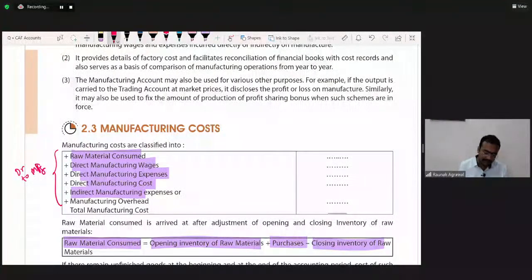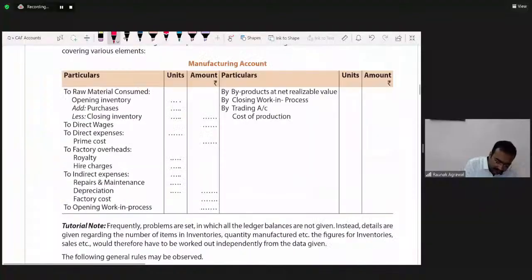So first of all, the cost is the cost of raw material. The first cost is the cost of raw material, and we have to debit only the raw material consumed. So we have opening inventory, add purchases, less closing inventory. So we will get the figure of raw material consumed. The amount of raw material that has been consumed will come.